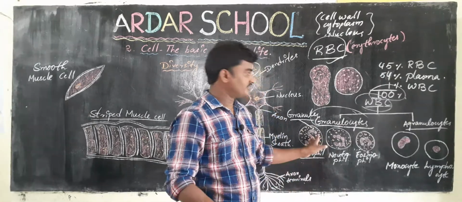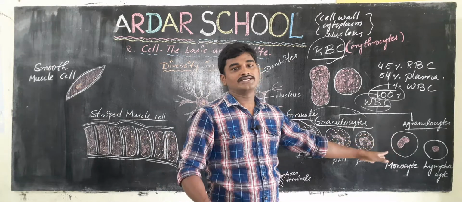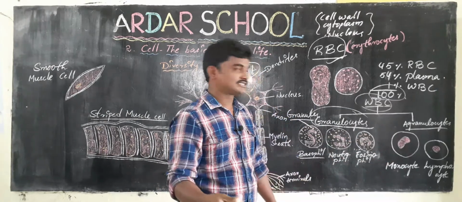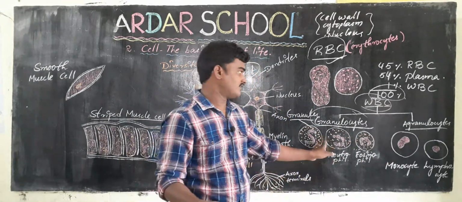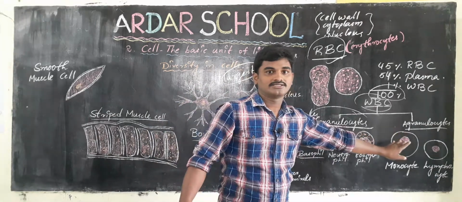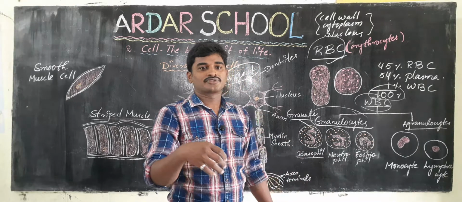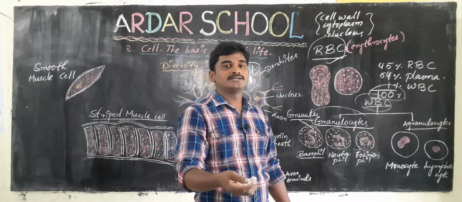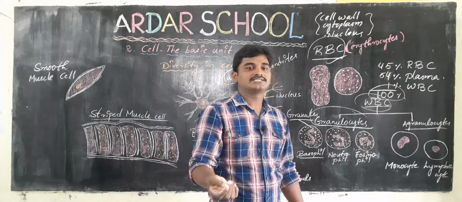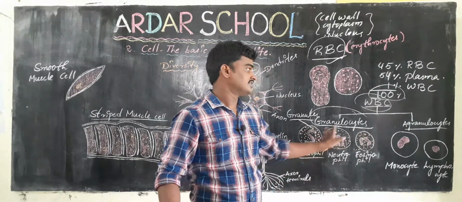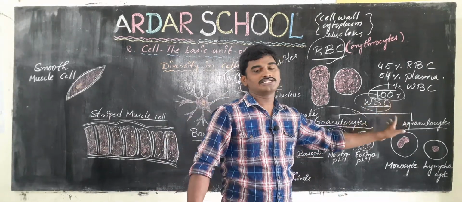So it is very important to us. That's why doctors always test the percentage of WBC. If we visit a hospital with any type of sickness, they immediately test the percentage of WBC and platelets.